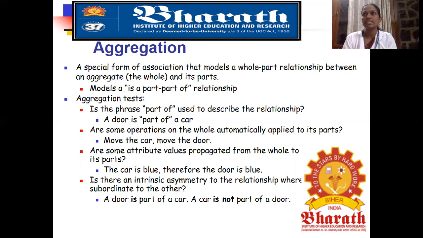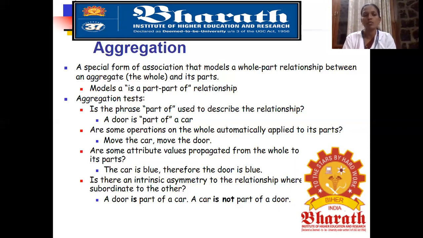An aggregation test is the phrase part of used to describe the relationship. A door is a part of the car. So we can ask the question for ourselves. A door is the part of the car. We all know about it. Door is the part of the car. Next, but shall we say like this, a car is a part of the car door? No, it's wrong, right? So we have to use a door is the part of the car.